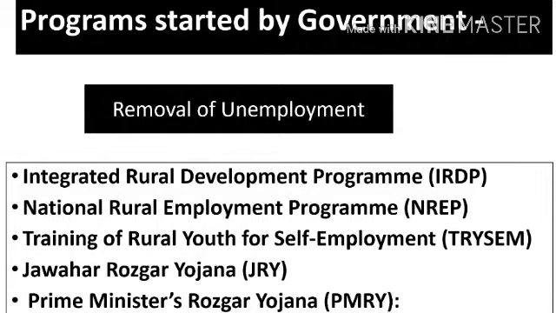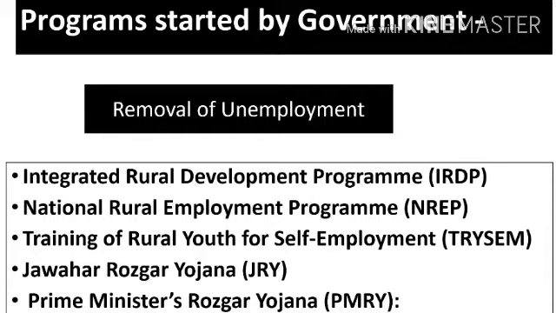First is the Integrated Rural Development Program. So this program was launched in the year 1978 and implemented in the year 1980. The main aim of this program is to provide employment opportunities to the poor as well as opportunities to develop their skill sets so that they can improve their living conditions. If they are talented, they can get any job and they can get good money. So their living conditions will improve.